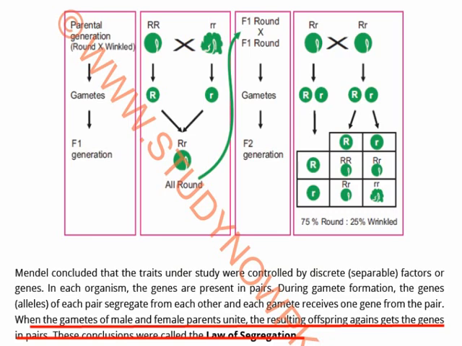You always know that there are pairs of genes. We also have pairs of genes, but before fertilization the pairs of genes were separated, and when they united, the genes came from both parents and the resultant offspring had different genes. This was known as the law of segregation.